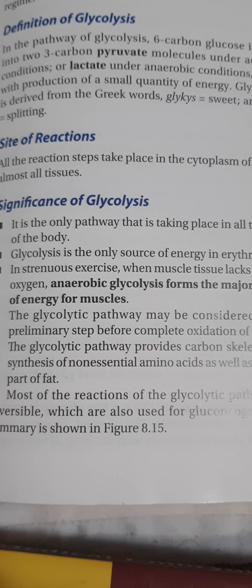Our normal fasting plasma glucose is between 70 to 110 milligram per deciliter. Even when we are having a heavy carbohydrate meal, it will rise, but in a normal person, it does not go beyond 150 milligram per deciliter.